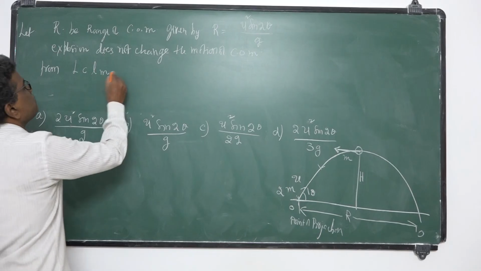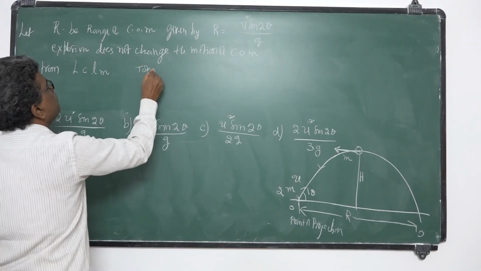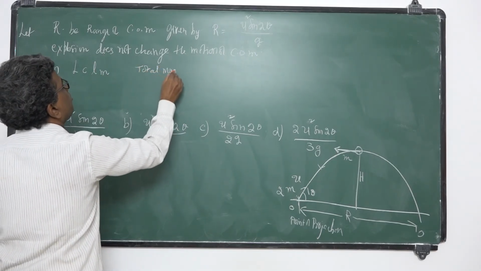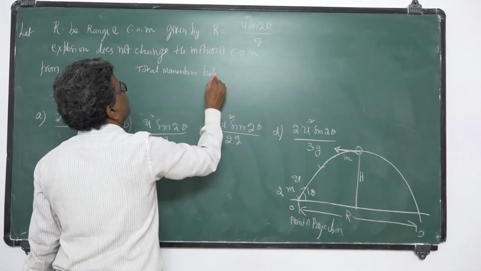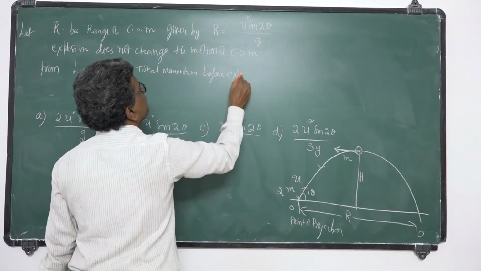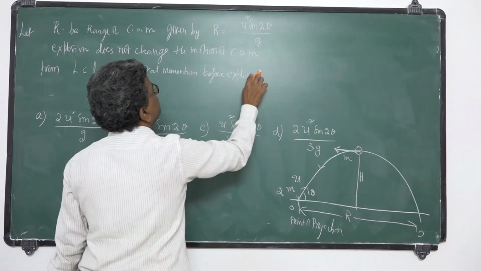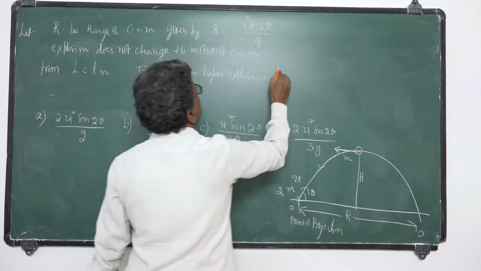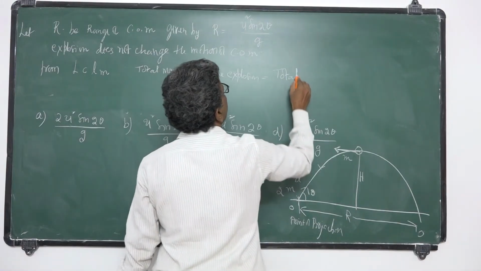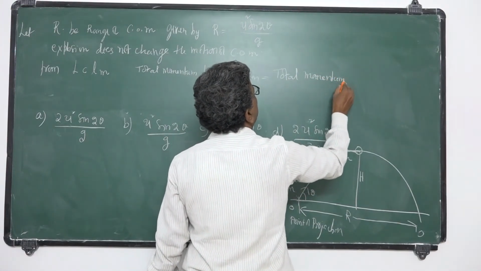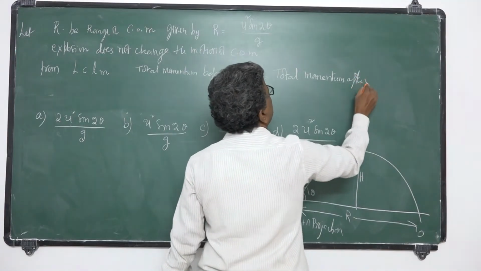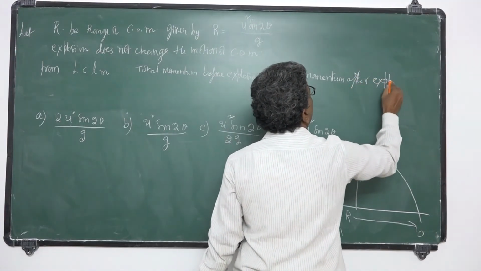So from LCLM, total momentum before explosion is equal to total momentum after explosion.